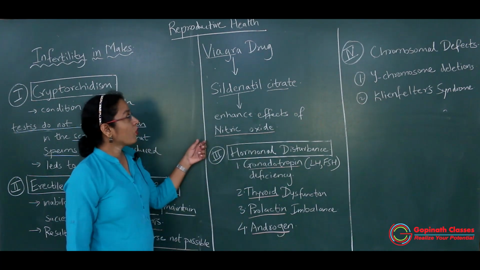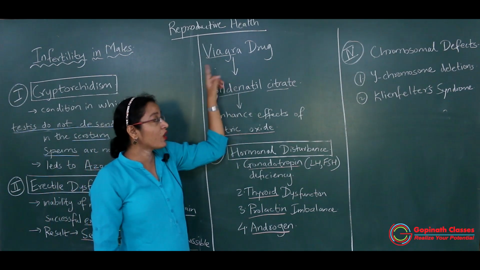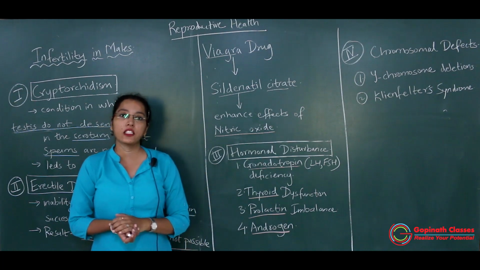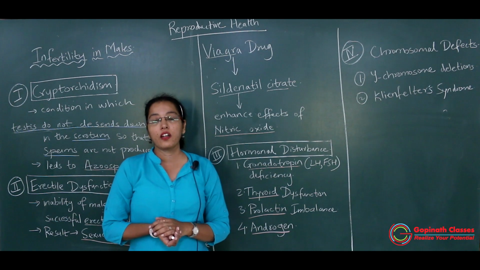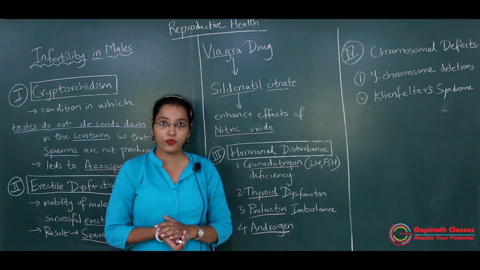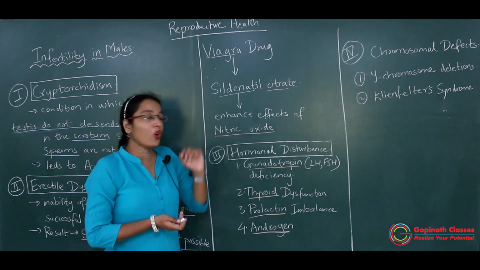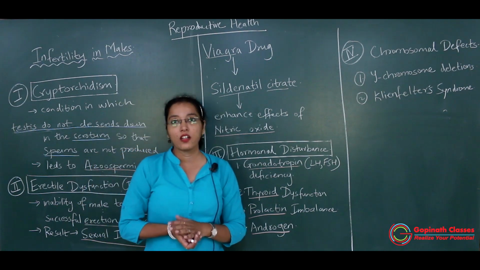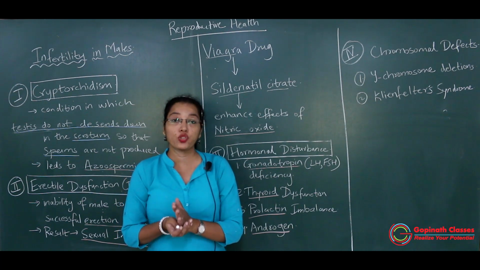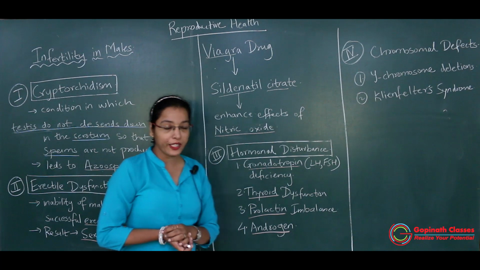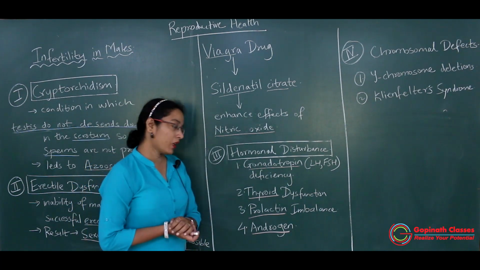This drug is quite useful, and it was actually discovered accidentally when doctors were doing research on cardiac patients for increasing the heart rate. They found that this drug also has an additional effect: there is a proper improvement in the sexual life of the person. Then the next factor is hormonal disturbance.